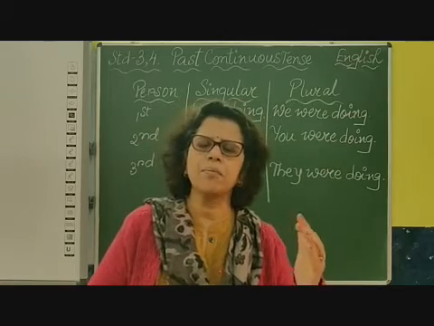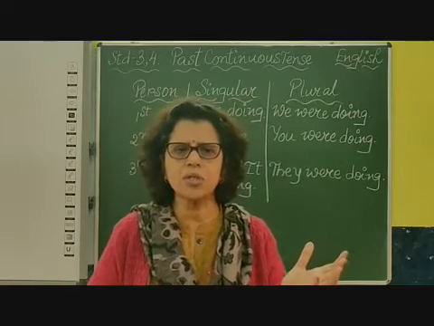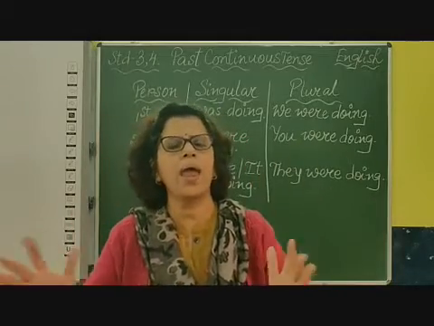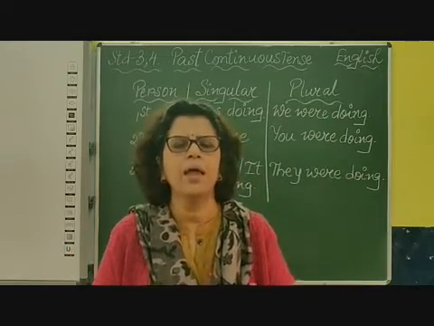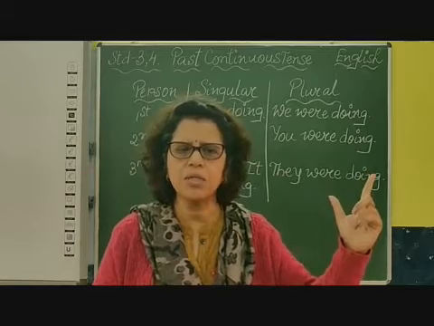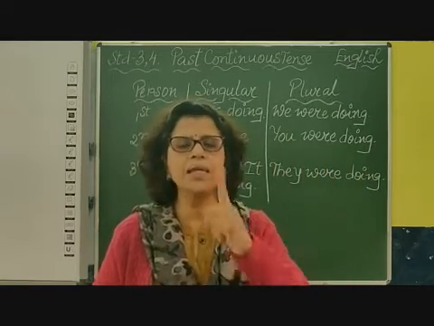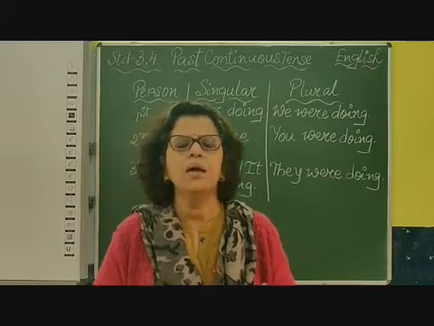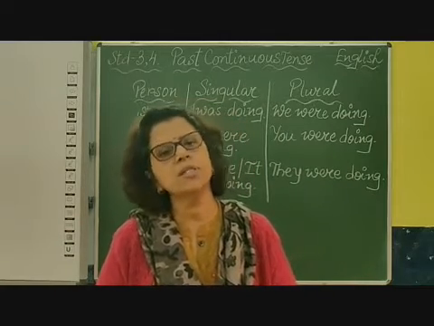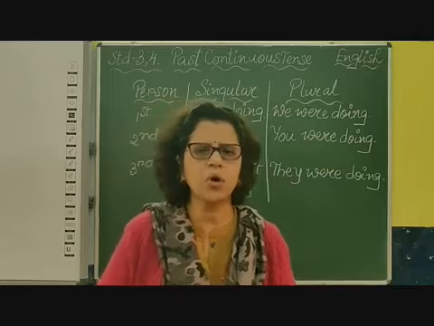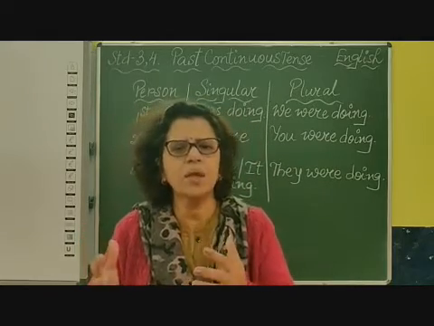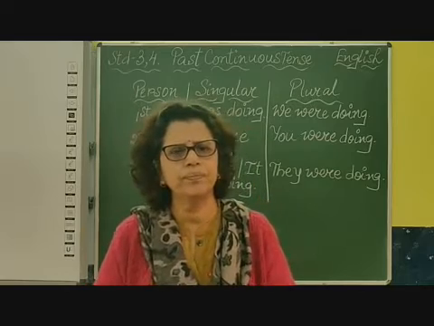But there is a different rule for past continuous tense. Here we have to use the helping verbs was and were. Only was and were. In present continuous tense we use am, is, are, but here was and were. Was is used, children, for singular subject, when we are talking about someone or something which is only single.